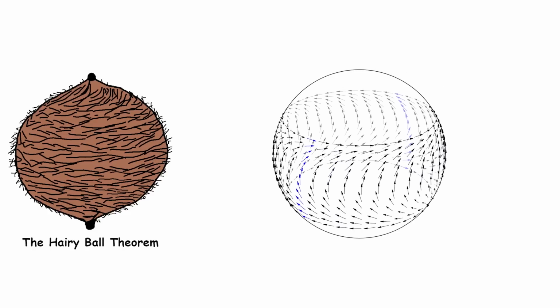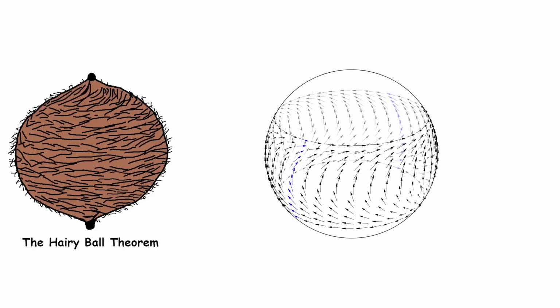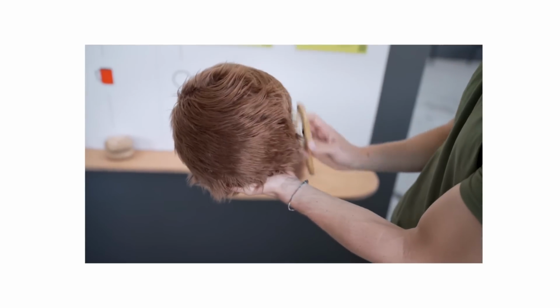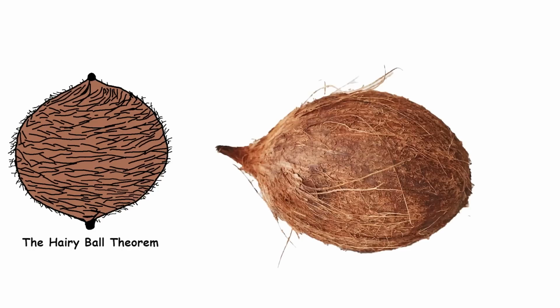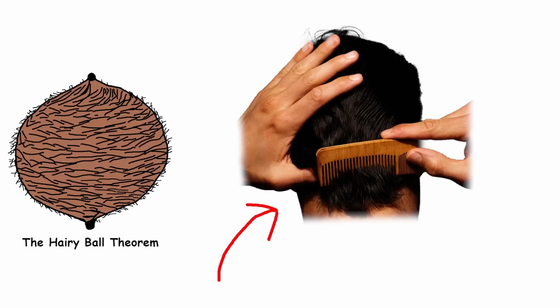A tangent vector field assigns a direction, a vector, to each point on a surface, like the sphere. Think of it as combing the hair at each point on the sphere in a consistent direction. When combing the hair on a fuzzy ball, like a coconut or a tennis ball, no matter how you comb, there will always be a spot where the hair stands up, just like a cowlick.